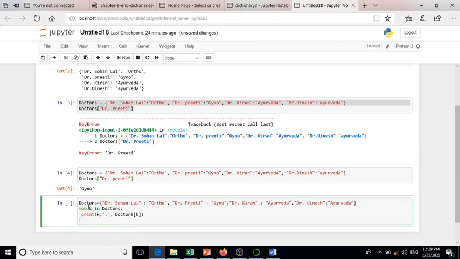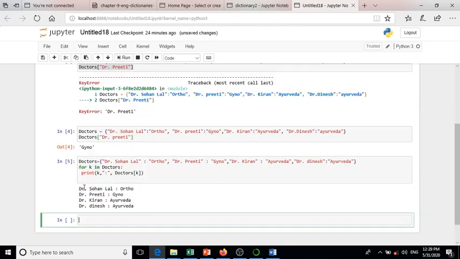Doctors is the dictionary name: Dr. Samanlal, Ortho; Dr. Preeti, Gyno; Dr. Kiran, Ayurveda; Dr. Dinesh, Ayurveda. For is the keyword, K is a temporary variable, in doctors, the dictionary name, and colon. Print K: the value of K will print from the starting key, Dr. Samanlal, then Preeti, then Kiran, then Dr. Dinesh, and doctors[K]. The value of each key will display. Now run it.